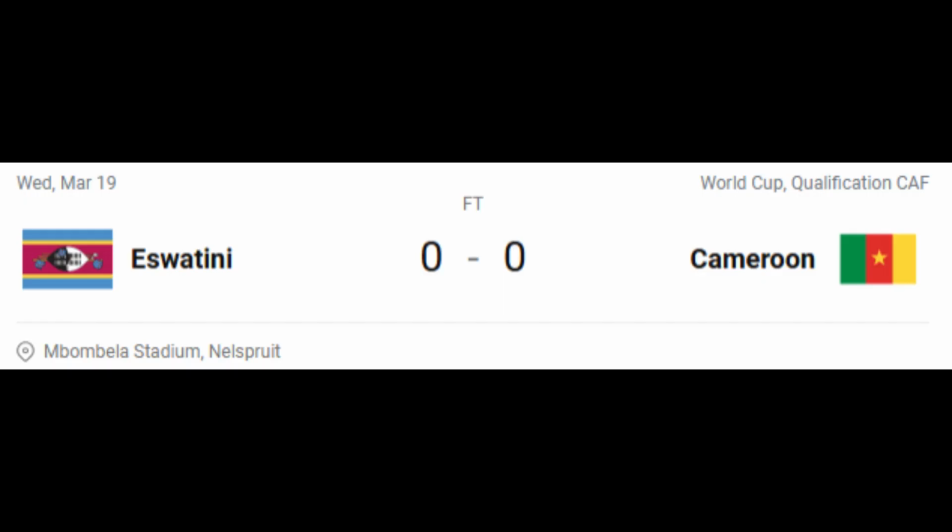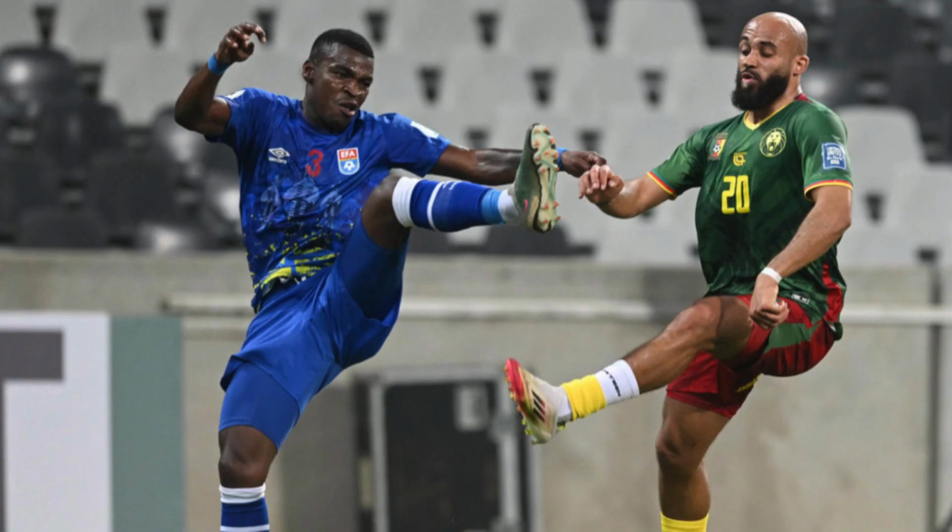This game between Eswatini and Cameroon also finished in a draw, but this time it was a goalless draw between the 2 nations. This draw for Eswatini would be the first time they get any points in the World Cup qualifiers. They also draw their next game against Mauritius, which was a very interesting 3-3. I would discuss that game more when I do talk about match day 6. This draw for Cameroon definitely was a setback, especially considering Eswatini was bottom of the group, and still do remain bottom of the group at March.